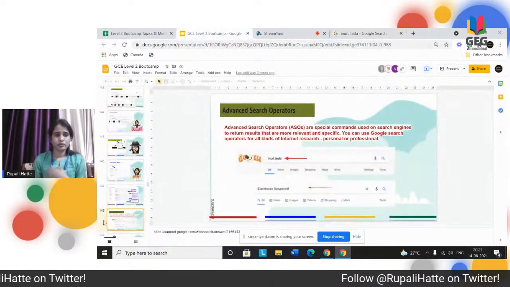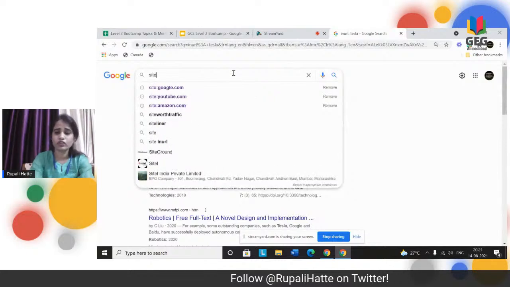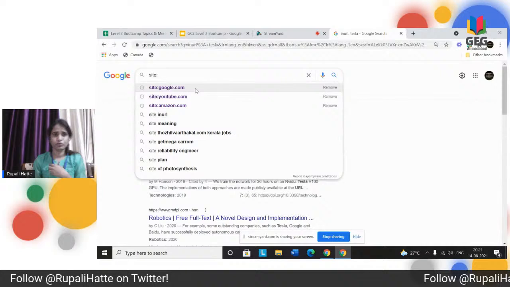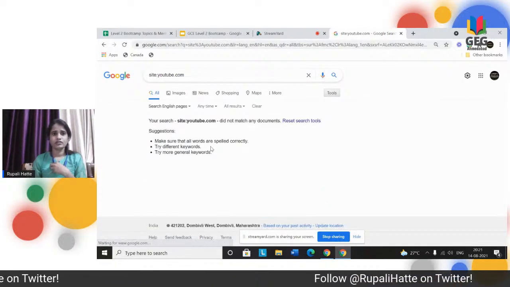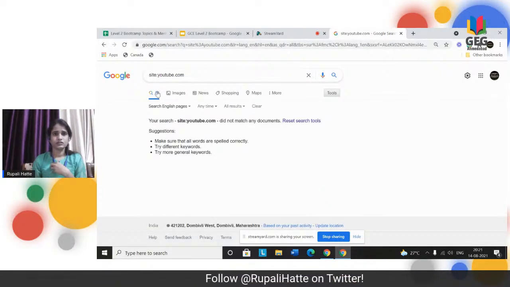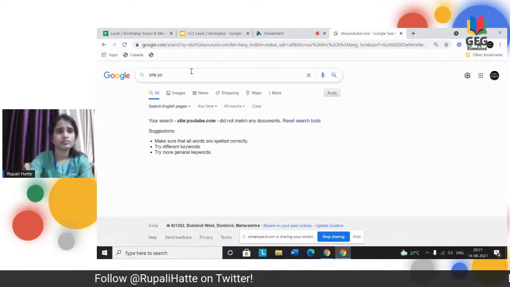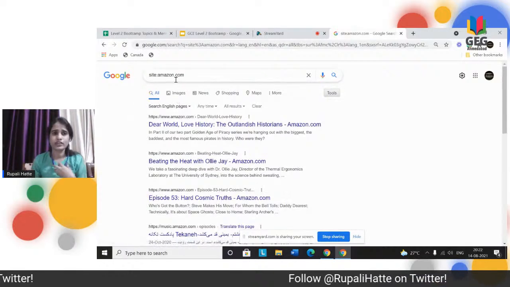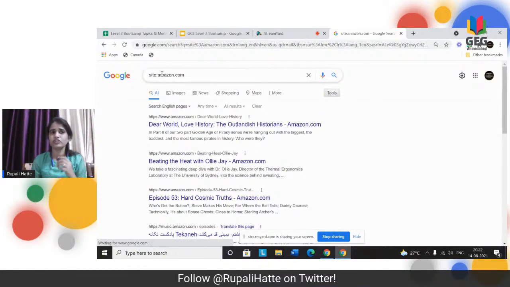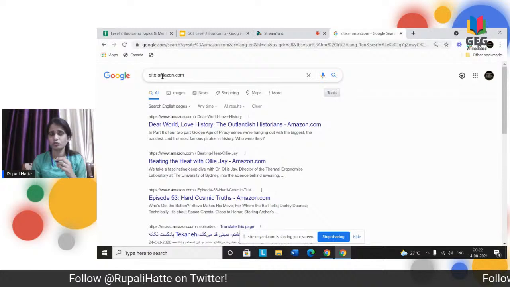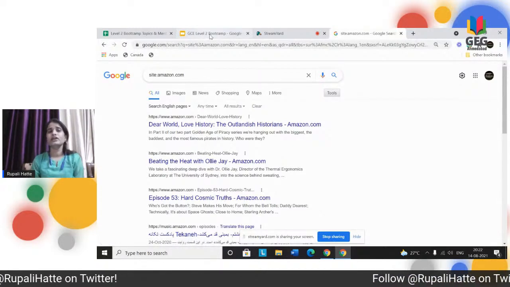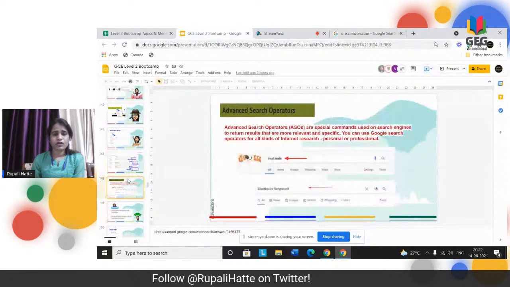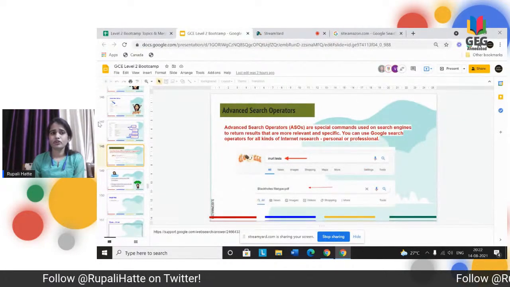These are the two basic operators which I've seen. Suppose you want to go to any particular site, such as youtube.com, you just have to type site: and youtube.com, and you'll get those results. As you can see here, I'm getting all the results related to amazon.com because I've put the operator site:amazon.com. There are various operators with which you can narrow your results to make the search easier. All right, this is what is important from your exam point of view.